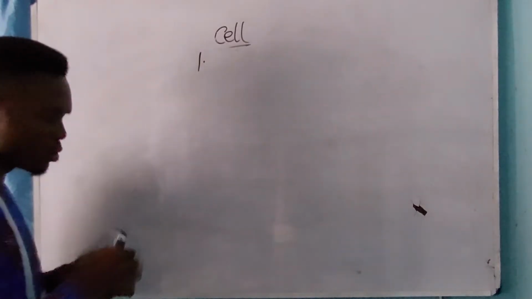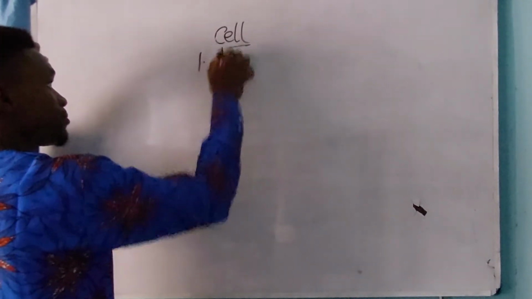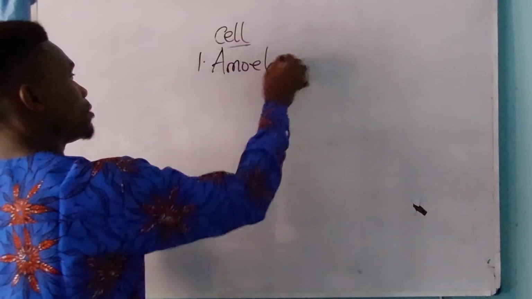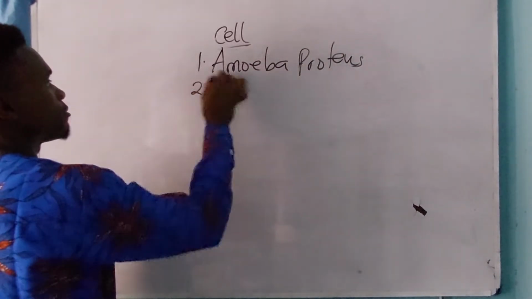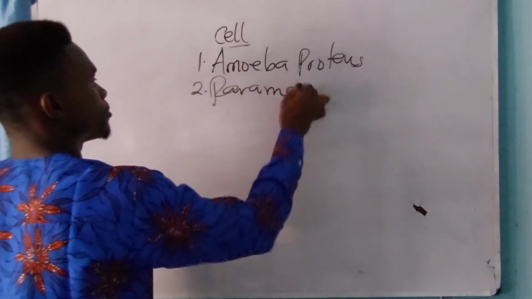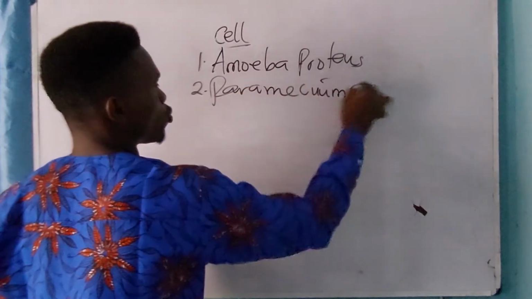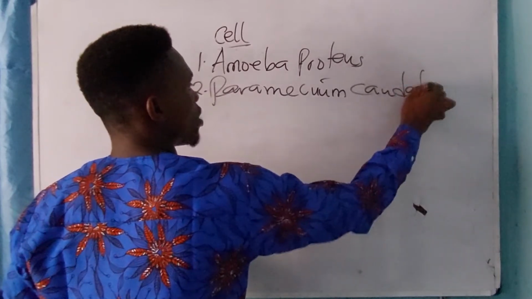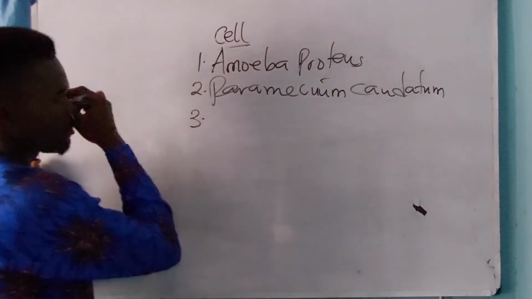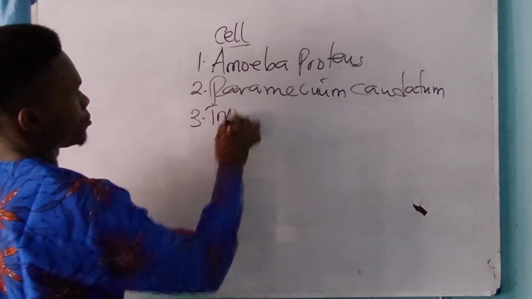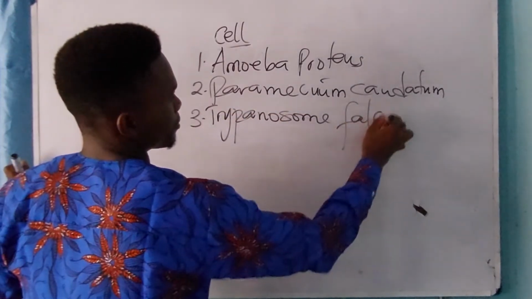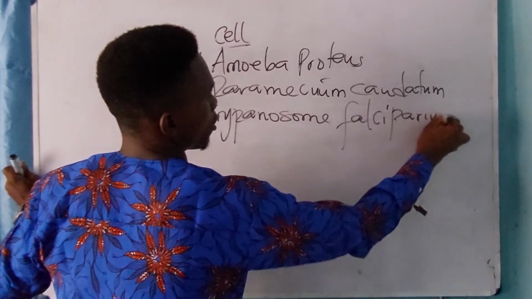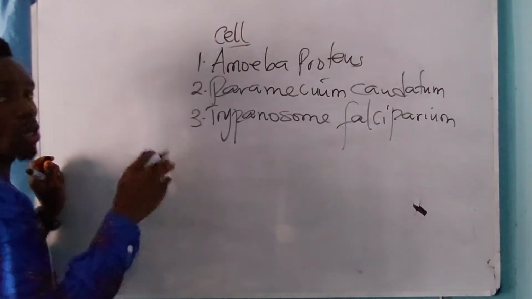Now, what are some examples of unicellular organisms? One, we have Amoeba proteus. We have Paramecium caudatum. We have Trypanosoma falciparum. Alright, these are examples of unicellular organisms.